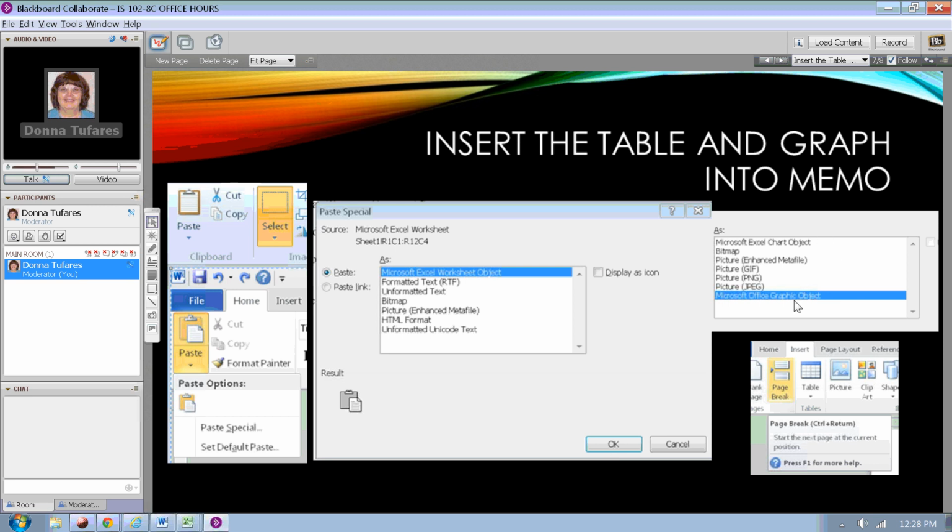And then when you do the graph, you want to use the Microsoft Office graph object. And remember, the graph goes on the second page, so you want to put a page break, and that's insert and page break.